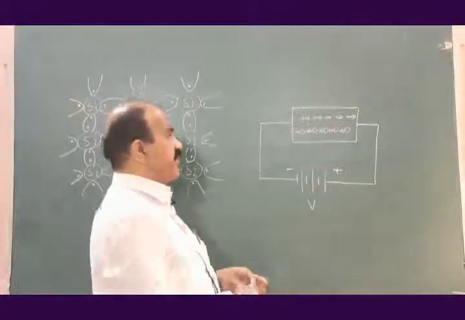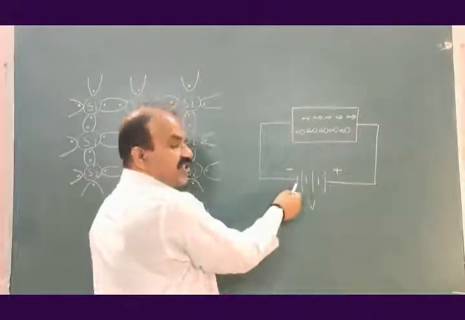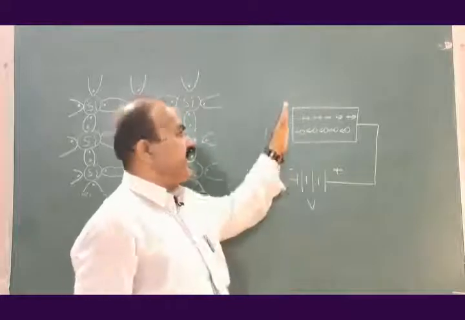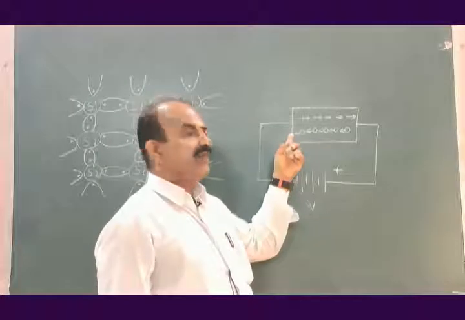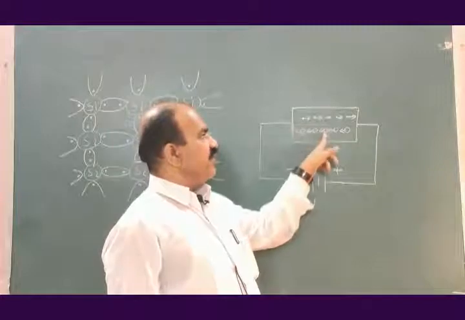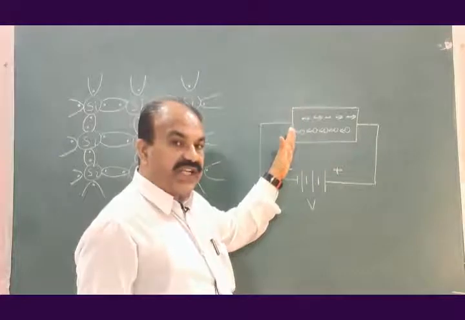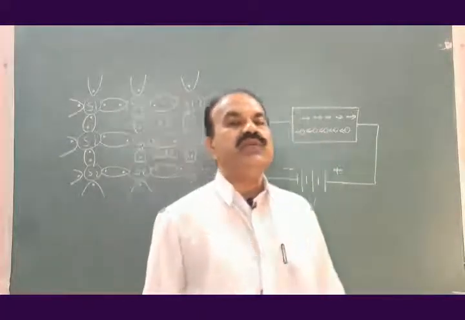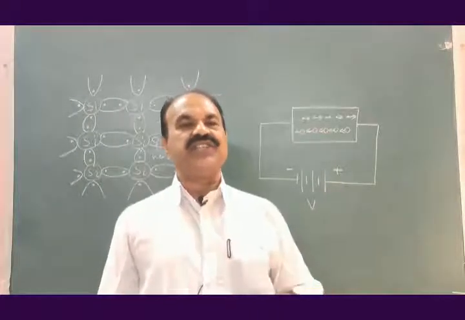Why? This is because whenever these holes come to this negative end, many electrons may be here, making this side negative. When the holes reach this end, the electrons will combine with this hole, this hole, this hole. Whenever electrons from the negative side recombine with the holes, they are neutralized. A hole is a positive charge, an electron is a negative charge.